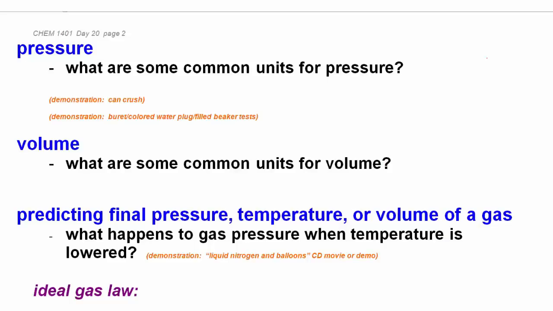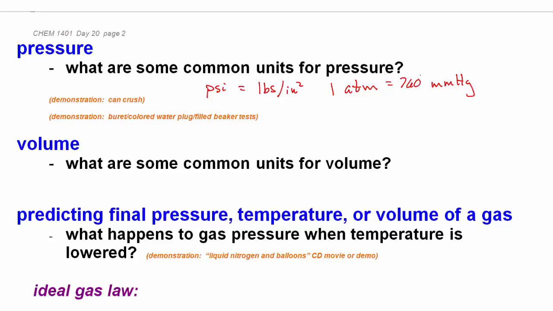So what are some common units for pressure? Well, there's PSI, that's what we fill our tires up with, right? Pounds per square inch is PSI. Atmospheres, millimeters of mercury is another unit for pressure. In fact, 1 atmosphere is 760 millimeters of mercury.